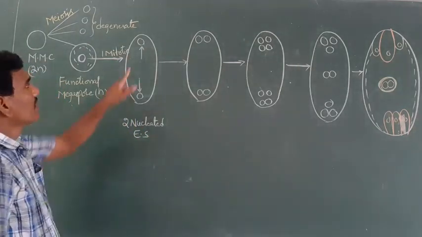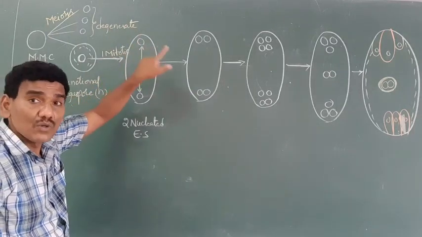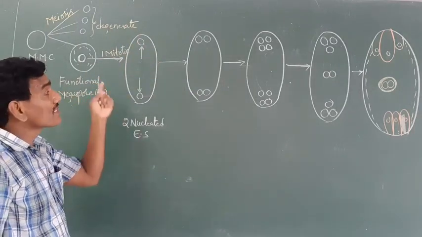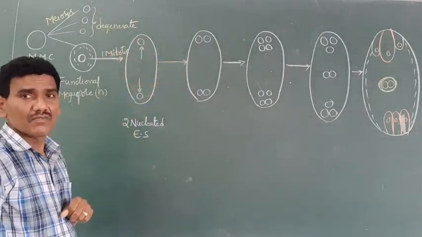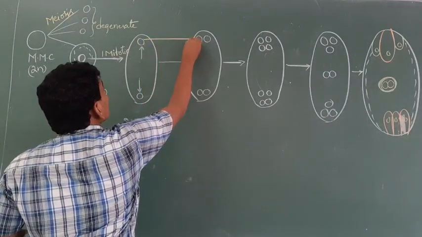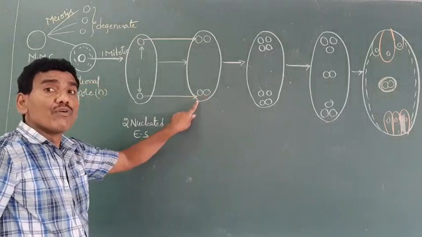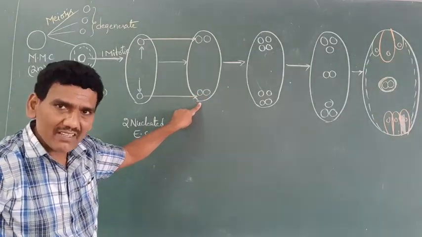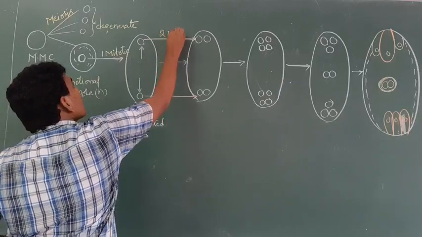Later, the 2 nuclei follow 2 successive mitotic divisions to form a 4 nucleated embryo sac. This is the second mitotic division.